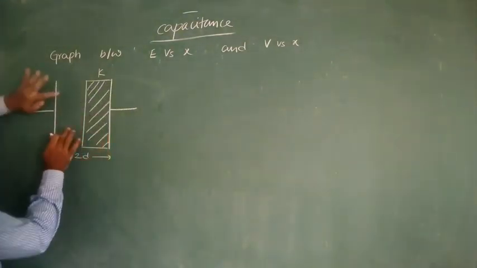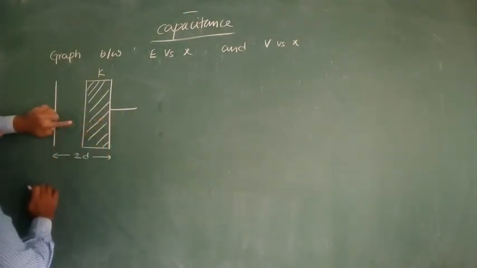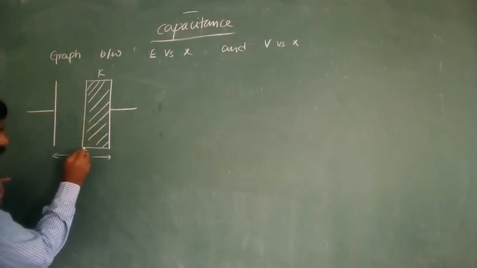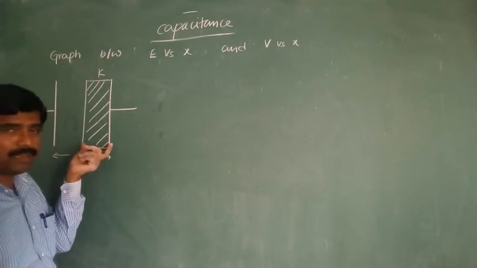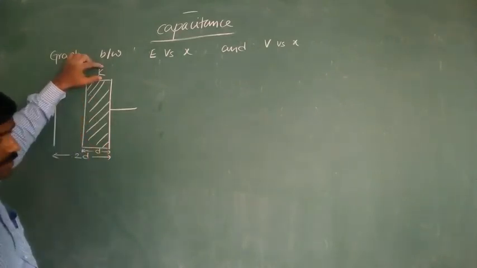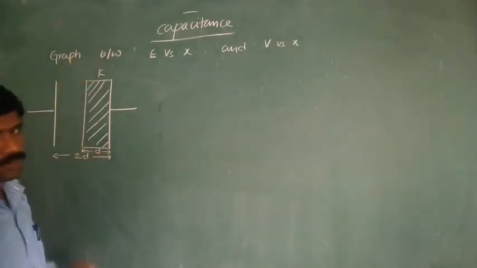So here this is the air medium and this is the dielectric medium. Its thickness is equal to small d, and the dielectric constant is equal to K.